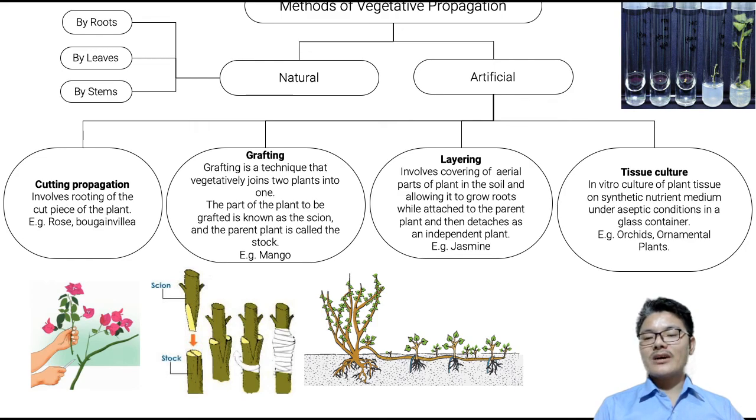A part of the plant is grown in a synthetic nutrient medium, a nutrient medium which is artificially prepared, and a tiny portion of the plant is placed in it under aseptic, sterile, contamination-free conditions. There is production of new plants, which is usually done for ornamental plants and orchids. So these are artificial methods of vegetative propagation of plants.